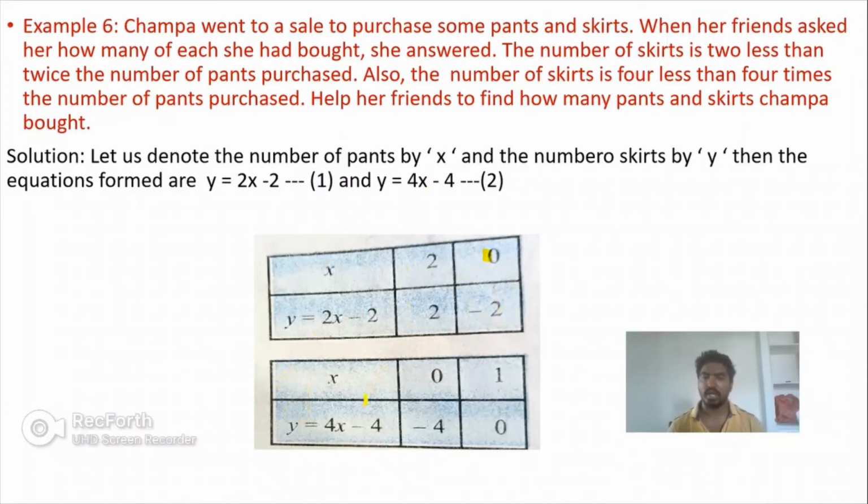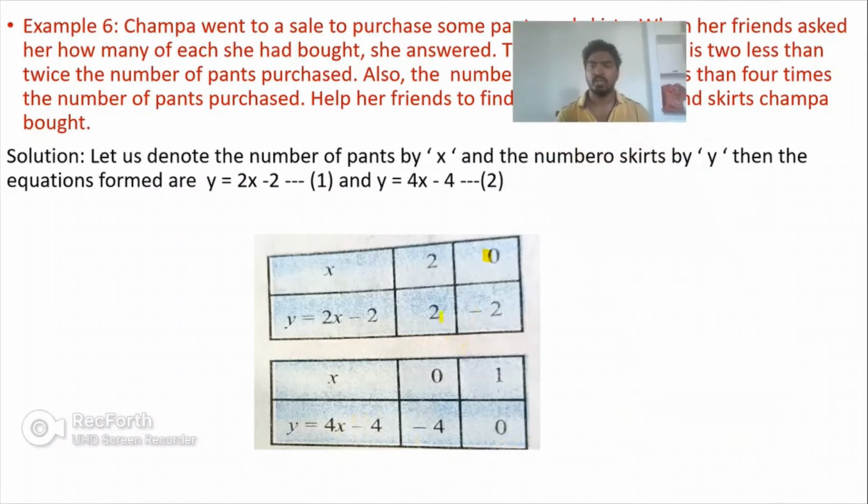Similarly, for our second equation, if I am taking x value as 0, then I am getting y equal to minus 4. Why? Because 4 into 0 is equal to 0, remaining minus 4. And if I take x is equal to 1 and substitute in the equation y is equal to 4x minus 4, I am getting 4 into 1, which is 4, 4 minus 4, that is 0. So I am getting the points as (2, 2) and (0, minus 2). Similarly, (0, minus 4) and (1, 0) for these two equations.